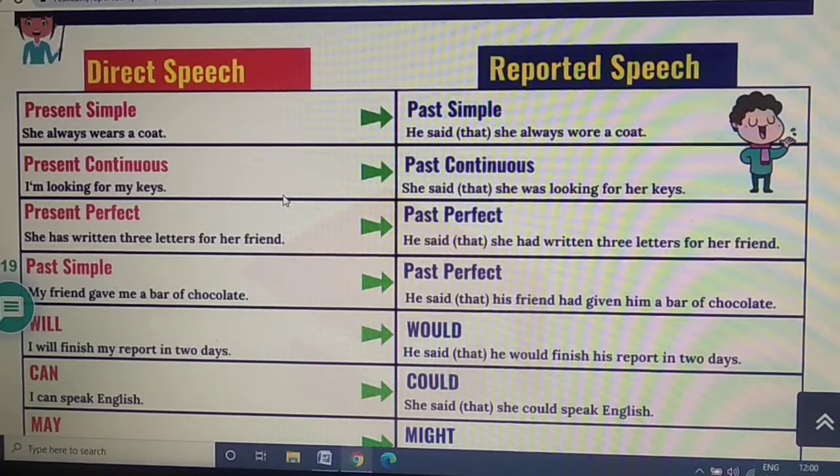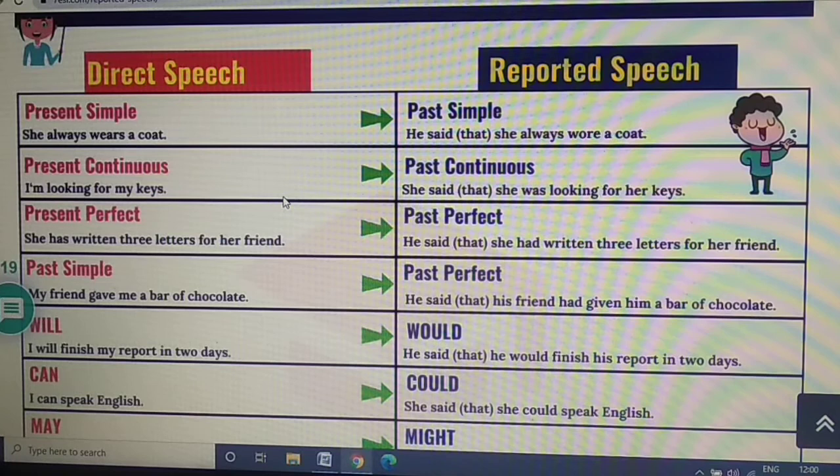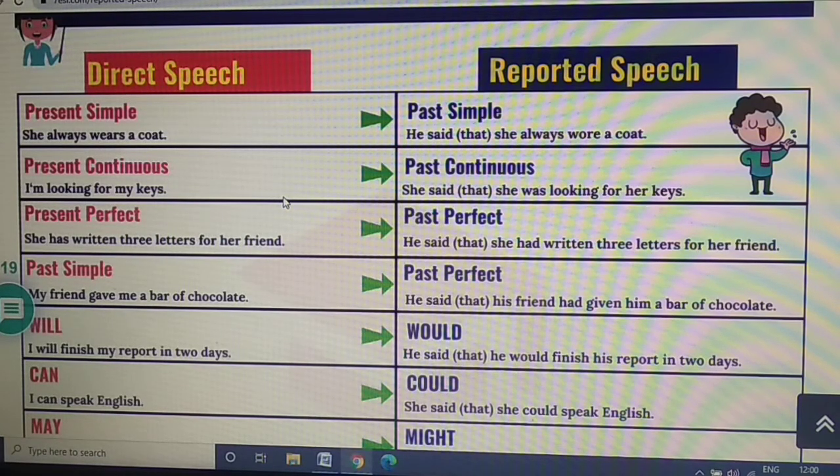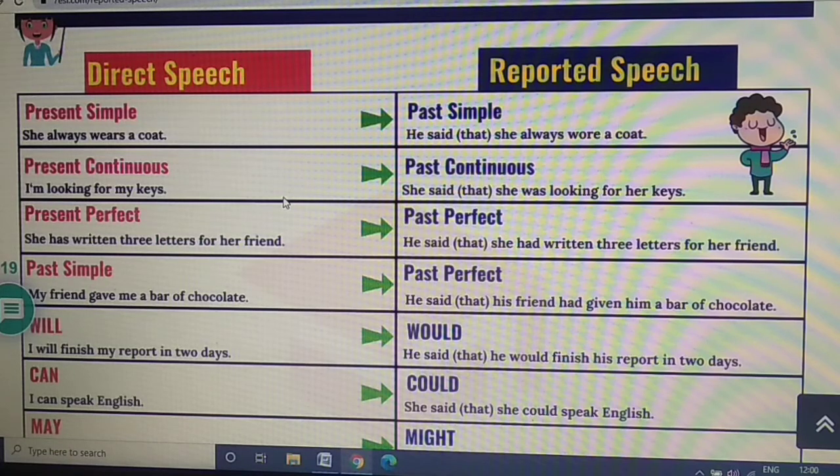So, note down. You can see two columns there: direct speech, indirect speech. She always wears a coat. How do you change it to indirect speech? He said that she always wore a coat. Present tense changes into past tense.